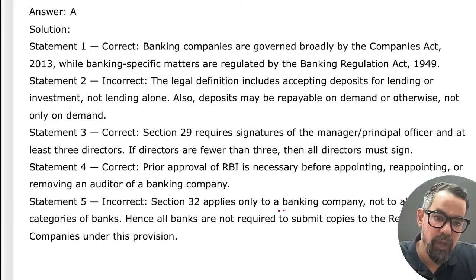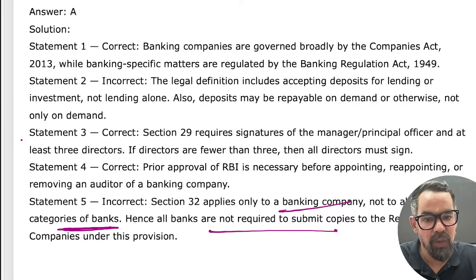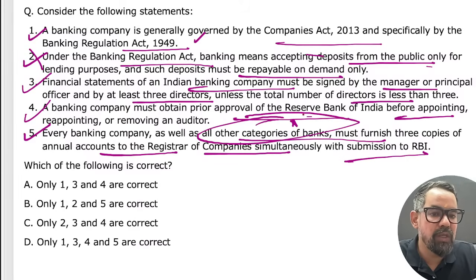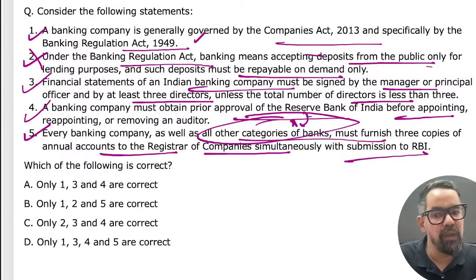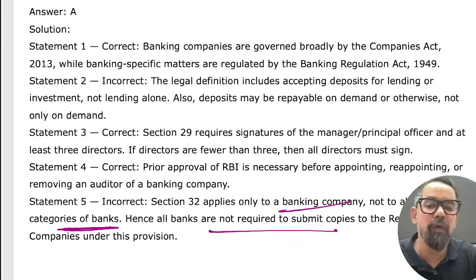Section 32 applies only to banking companies, not other categories of bank. Hence, this question is made unnecessarily wrong, I guess. Because it is 3 copies only. That statement is fine. What I did not understand is the meaning of other categories of bank and others. So the number of copies is 3 copies only: 3 copies of profit and loss account, 3 copies of balance sheet, along with the auditor's report, right?